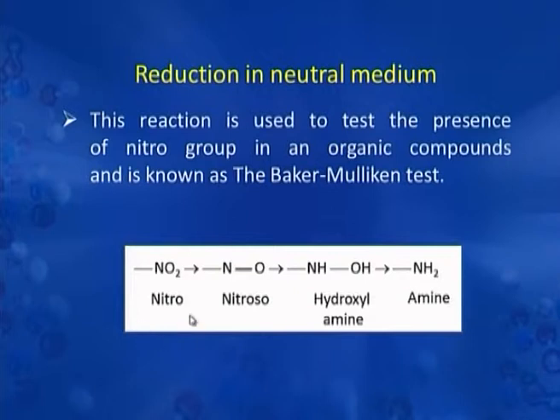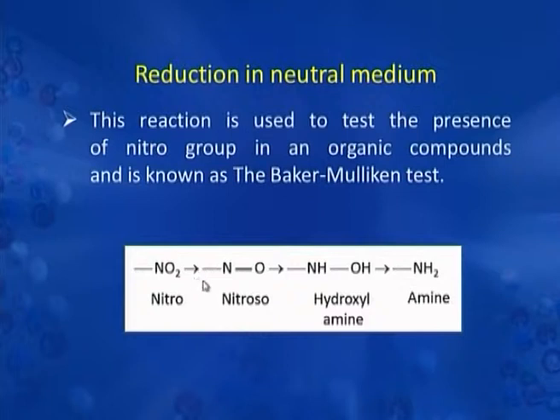We have discussed in the earlier slide also, these are the stages of reduction, nitroso and then hydroxylamine. In neutral reduction, hydroxylamine is formed, and when this hydroxylamino group is treated with Tollens reagent, it oxidizes back to nitroso group, and during the process, since Tollens reagent contains ammoniacal silver nitrate, silver precipitates out and deposits on the walls of the test tube, and that is why this is used as a test for the presence of nitro group in an organic compound, and this is popularly known as Baker-Mulliken test.